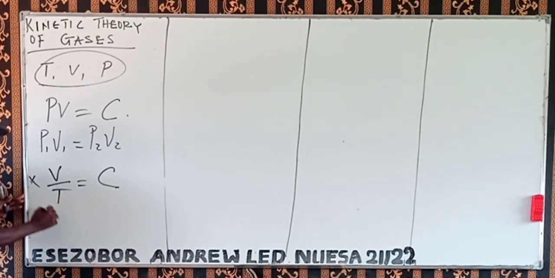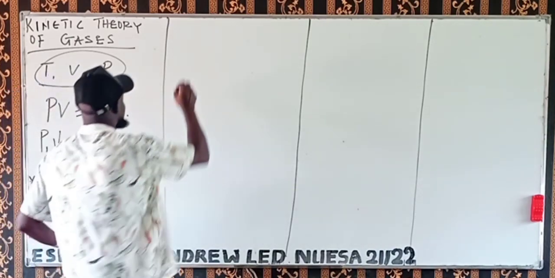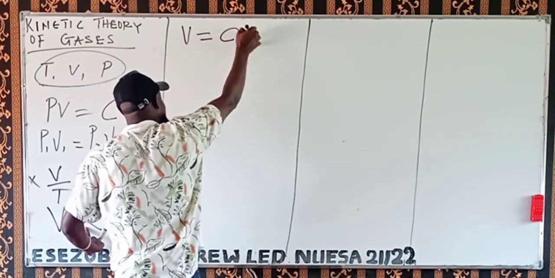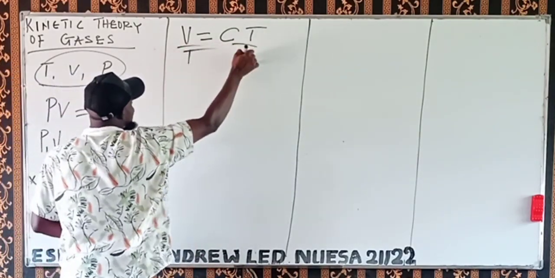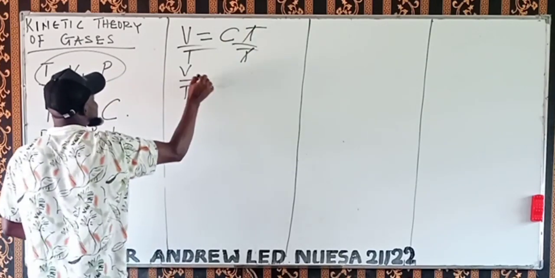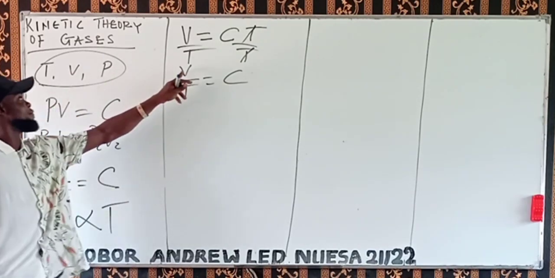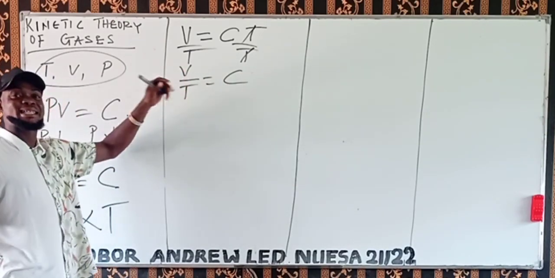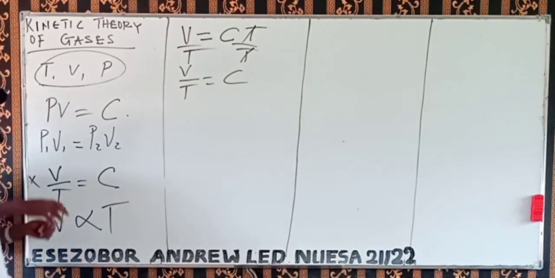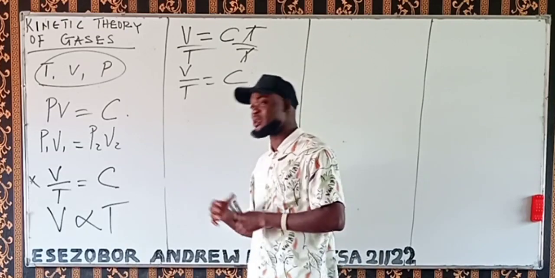If I say volume is directly proportional to temperature, I can remove the proportionality sign and insert a constant, then divide by T. This cancels the T, so V over T is equal to constant. That's what I'm trying to say. Remove the proportionality sign and insert a constant there. So V over T equals constant tells us that V and T are directly proportional to each other. Now, what is the meaning of direct proportion? Because we have looked at inverse proportion and direct proportion.